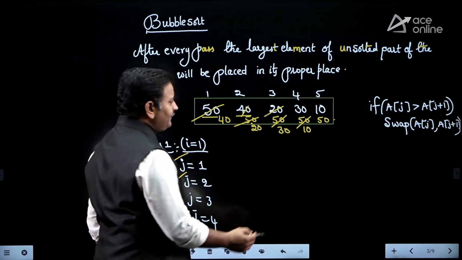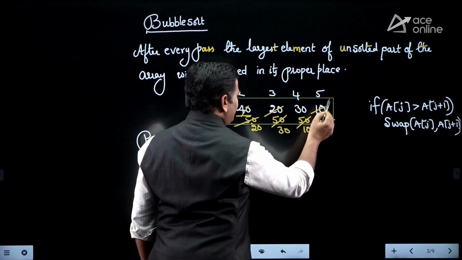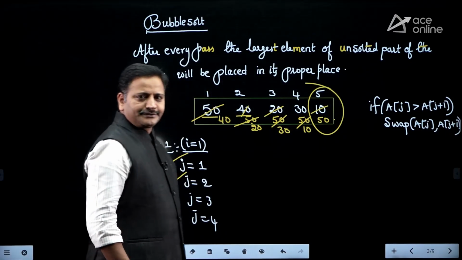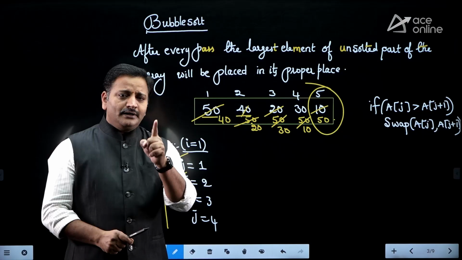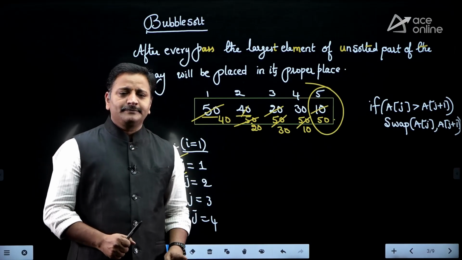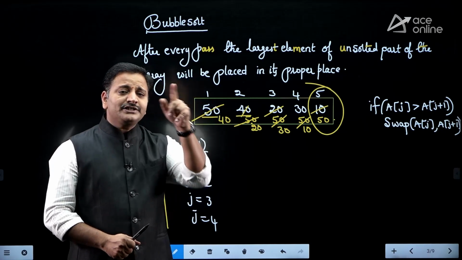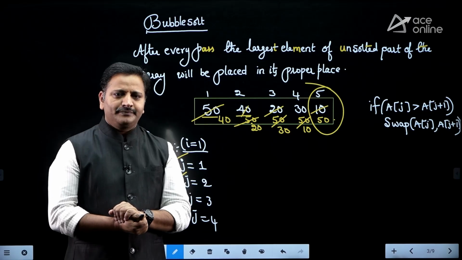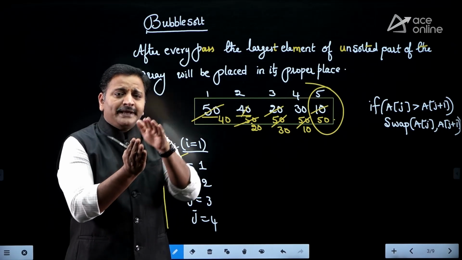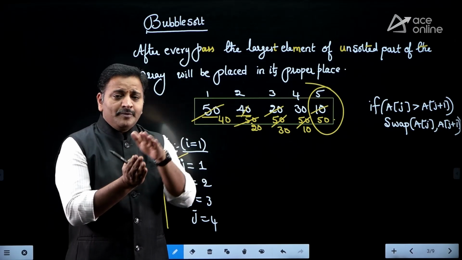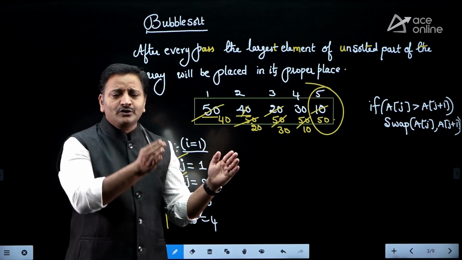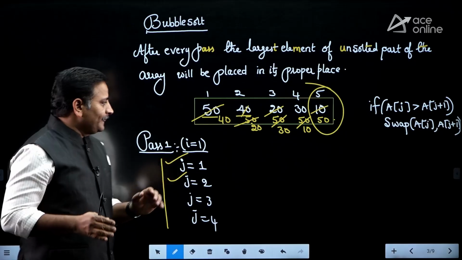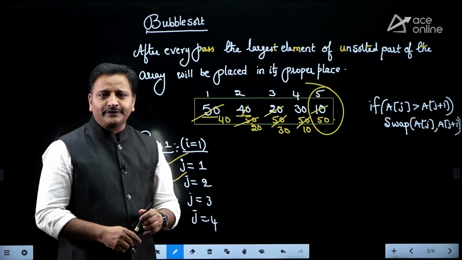After the first pass, verify: have we placed the largest element in the proper place or not? Yes. So in the bubble sort algorithm, in the first pass the largest element is placed in the proper place. In the second pass, the second largest element is placed in the proper place. Like that, we need to take n minus 1 passes. If there are n elements and you have already sorted n minus 1 elements, the nth element is automatically sorted, friends. This is how the bubble sort algorithm works.